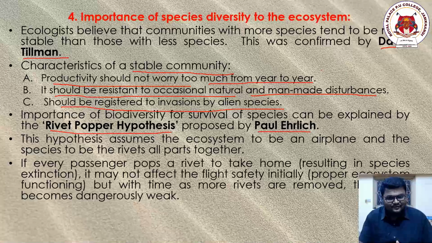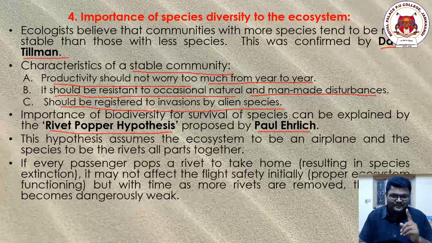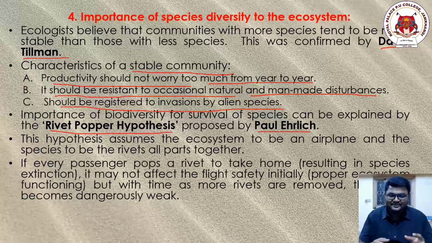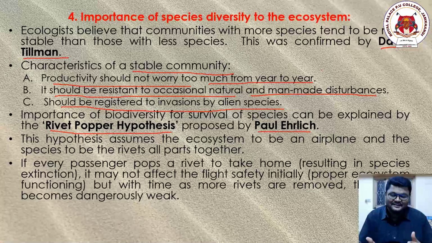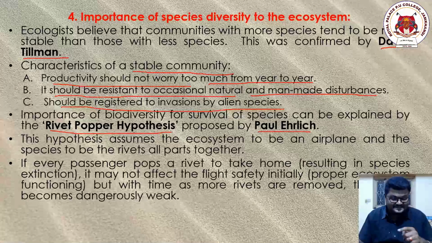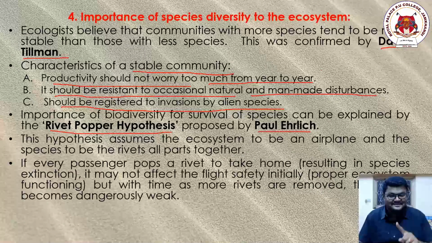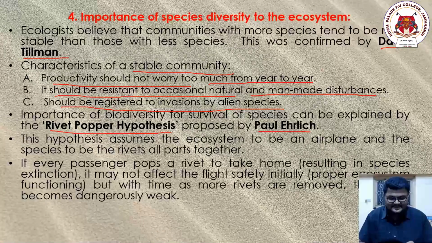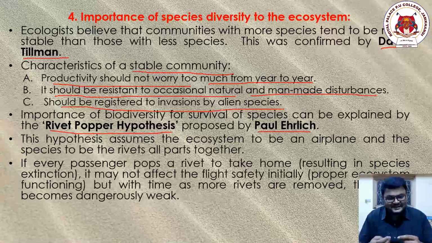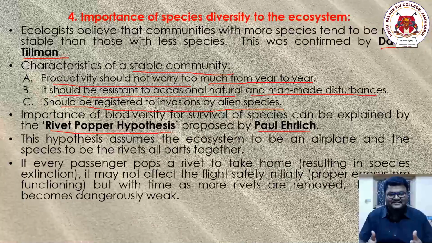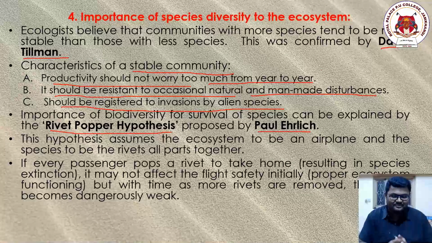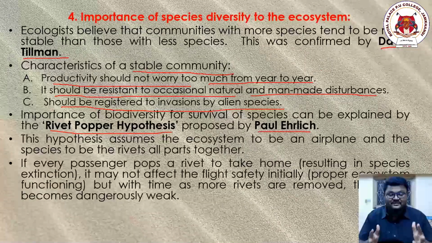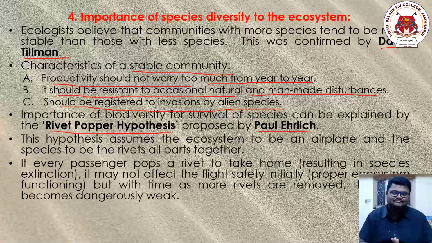When only one nut was removed, nothing happened to that particular community, nothing happened to that particular ecosystem, considering that passenger as one of the species. But as the species richness started decreasing, as the number of passengers started moving out of the plane, this plane becomes dangerously weak.